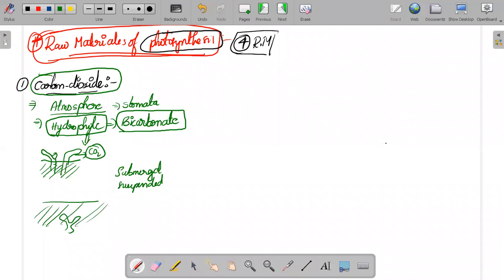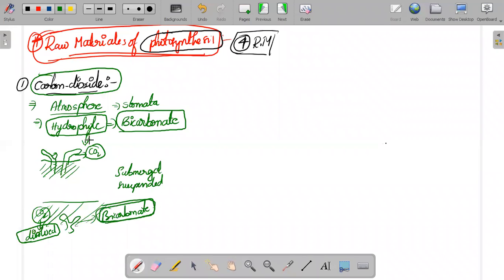this is the water. If the leaves are not coming up, they will take carbon in the form of bicarbonate. Why bicarbonate? Because water is mostly filled with bicarbonate; one of the salts in water is bicarbonate. Or if carbon dioxide is present, it will be in dissolved form. So the plants can take the dissolved carbon dioxide, or else they can take the carbon in the form of bicarbonate.